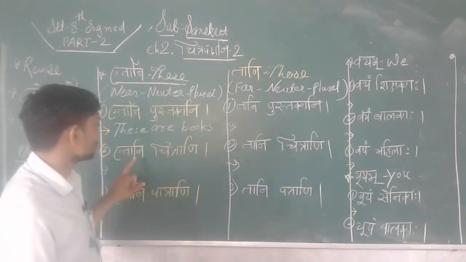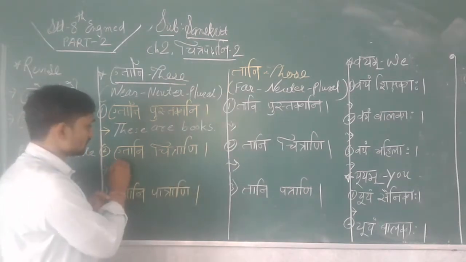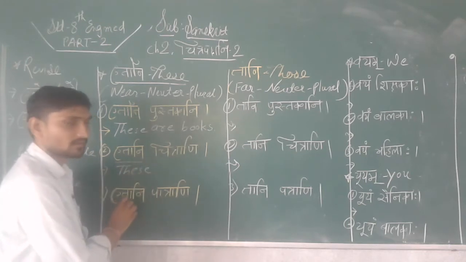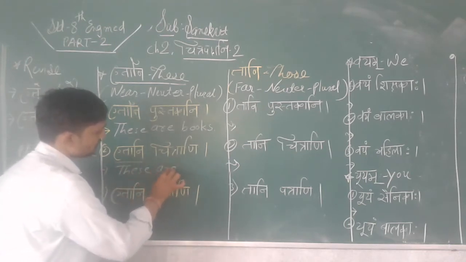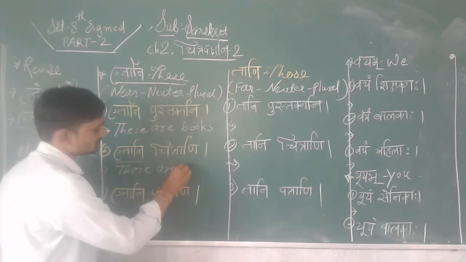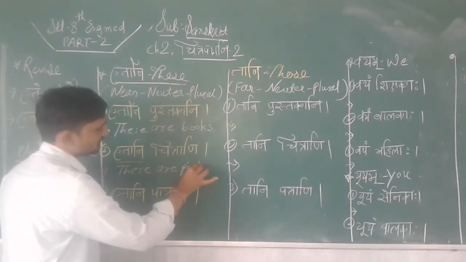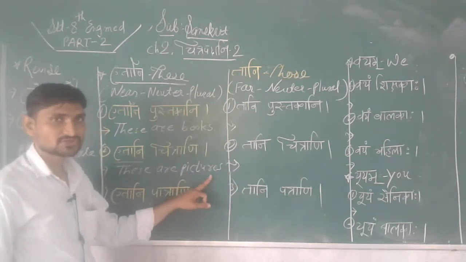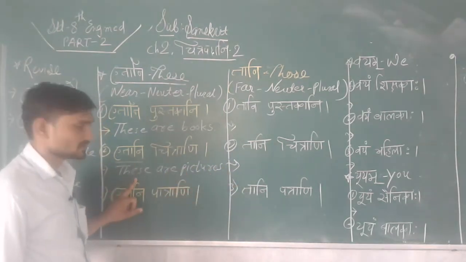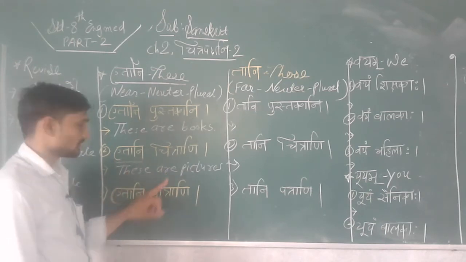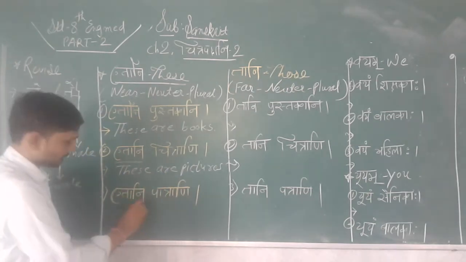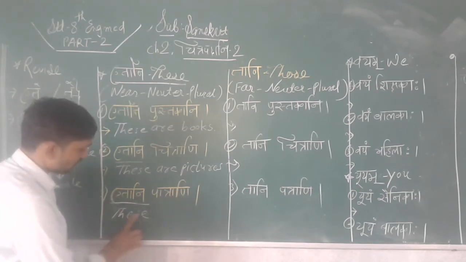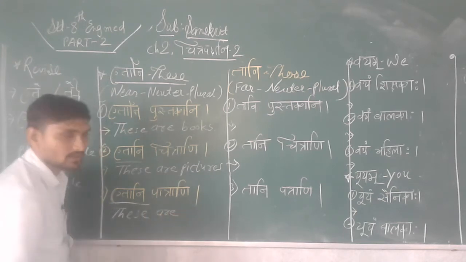Understood? Next, etani chitrani. Etani means this, and these are. Chitrani means pictures. Etani means these, and with these we have to use are. Next, etani patrani. Etani means this, and with these are.